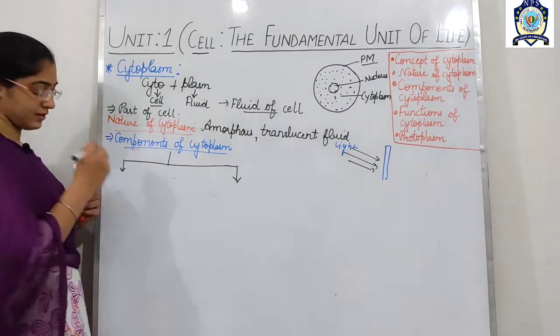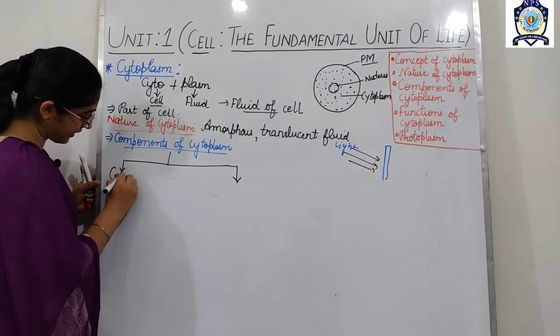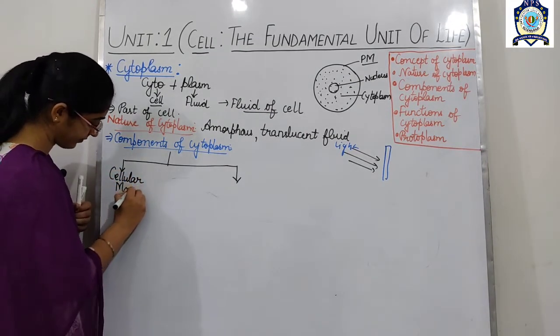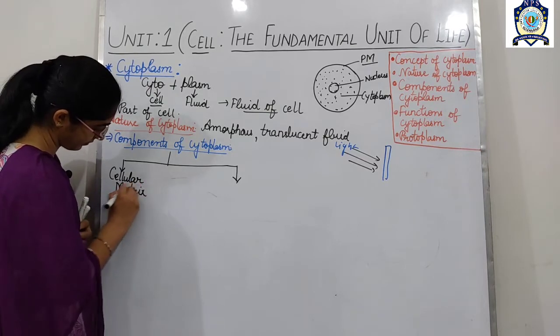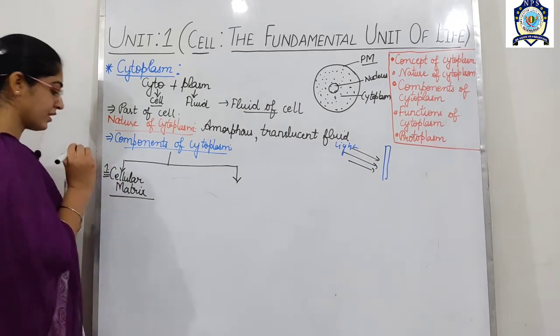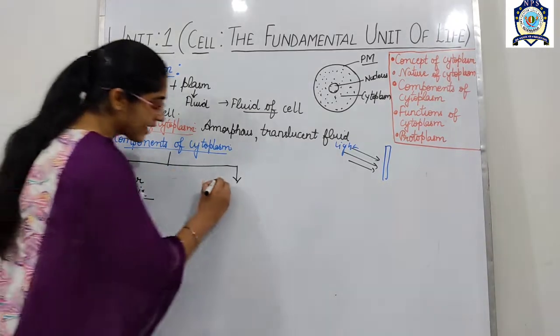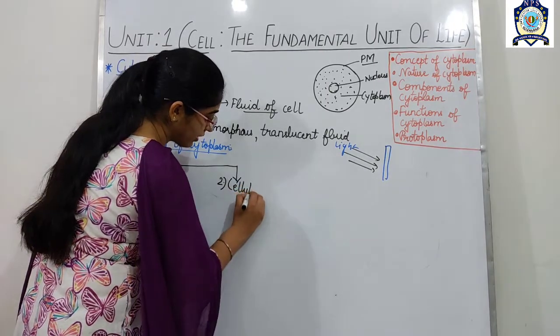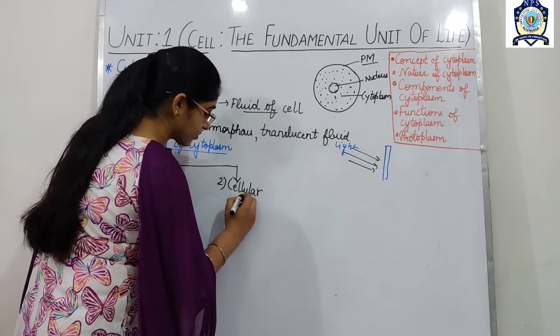One is the cellular matrix, this is the first component, and the second one is the cellular structures.